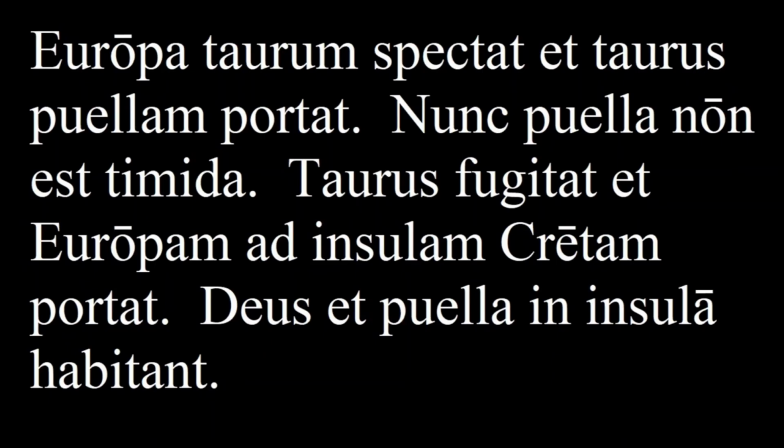The first sentence is pretty straightforward. She looks at the bull, then is carried by the bull, or mounts it. Now she is not timid, but then the bull flees and takes her to Crete. And you see, here we have the form ad insulam, because the bull carries her to the island of Crete. Then in the next sentence we have in insula with the ablative, because the island is the location where they are living. And the story ends with a plural verb, which we'll be dealing with more in the next lesson.